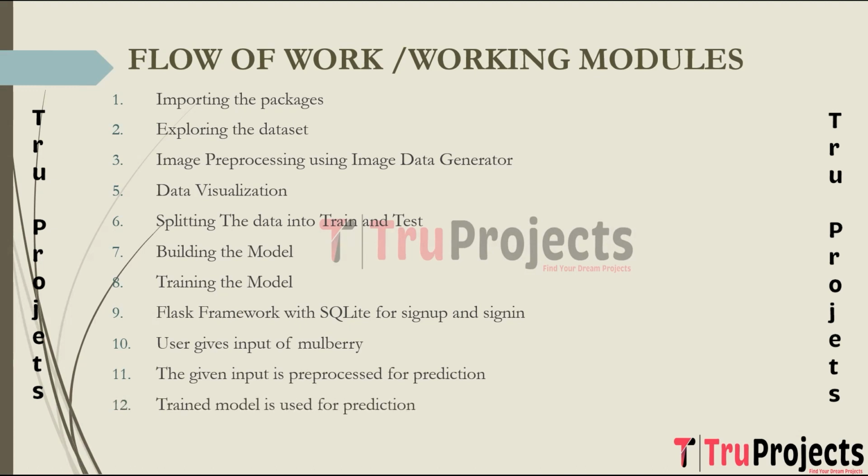Coming to the next step, which is the trained model used for prediction. The pre-processed input, which is images, is fed into the trained deep learning model, which predicts the ripeness stages of the mulberries depicted in the images based on learned patterns and features. The last step is the final outcome is displayed through the frontend. The predicted ripeness stages are communicated to the user through the frontend of the web application, providing a user-friendly interface for accessing the model's prediction and any additional relevant information.